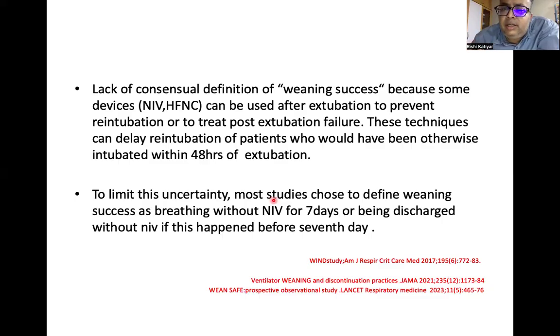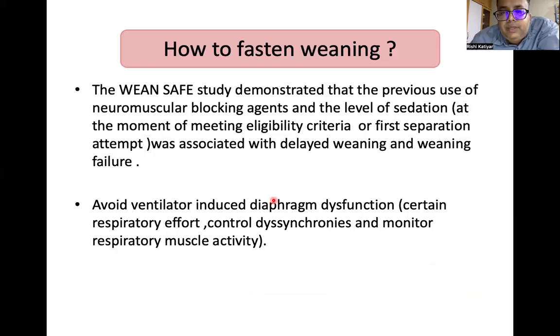To limit this uncertainty, most studies choose to define weaning success as breathing without NIV for 7 days, or being discharged without NIV if this happened before the 7th day. How to hasten weaning? Again, previous use of neuromuscular agents and the level of sedation at the moment of meeting eligibility or first separation was achieved delayed weaning and weaning fear.